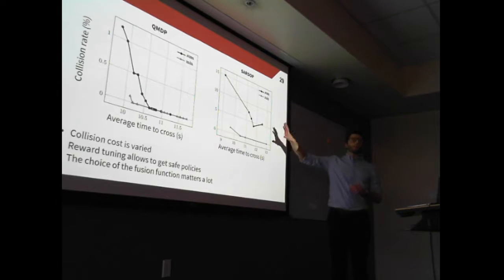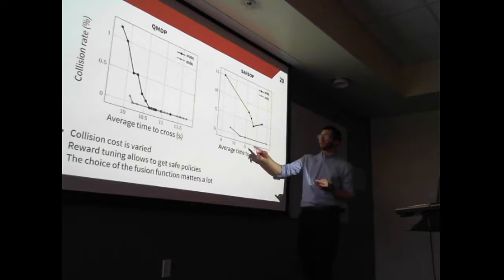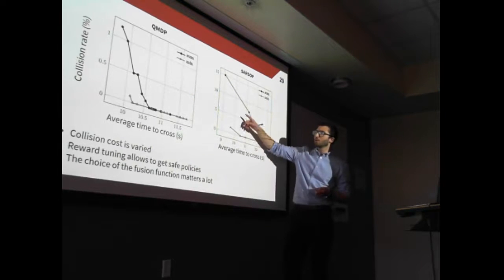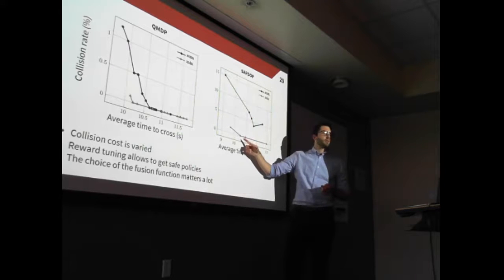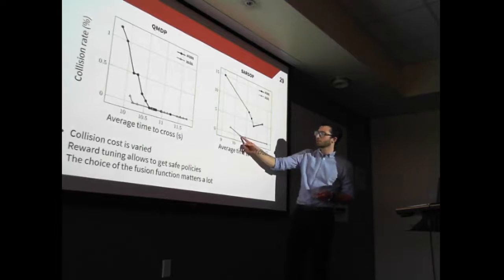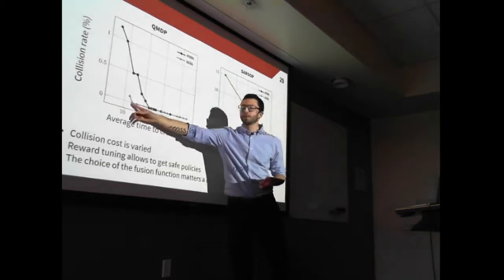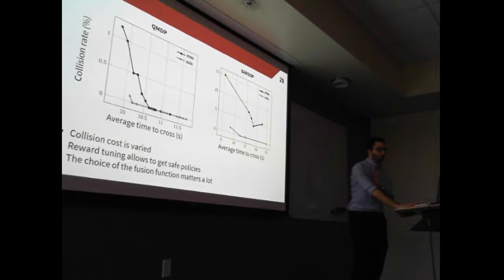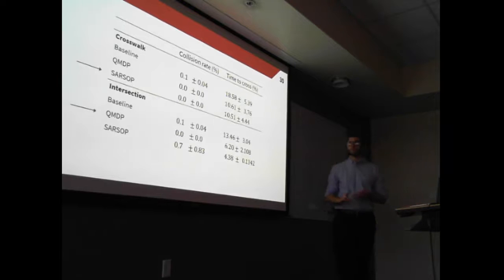So after this procedure, we're going to choose a policy. So here, a reasonable choice could be, for example, this policy, because it showed no collision in simulation, and it's the most efficient. And here we'll choose also this policy. For these two policies, we're going to compare them with a baseline.